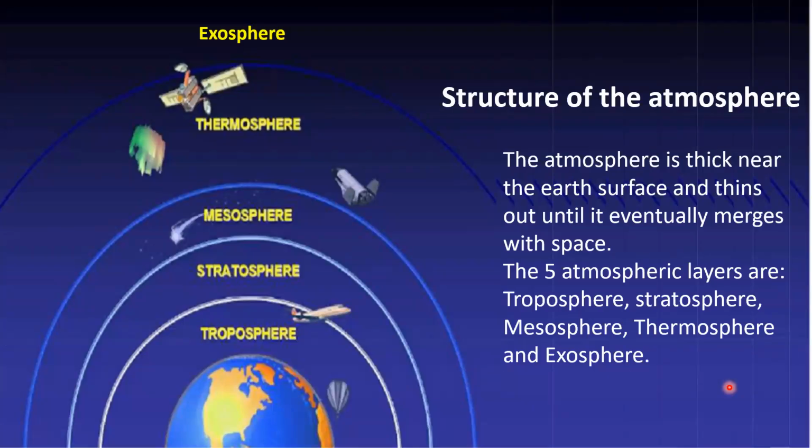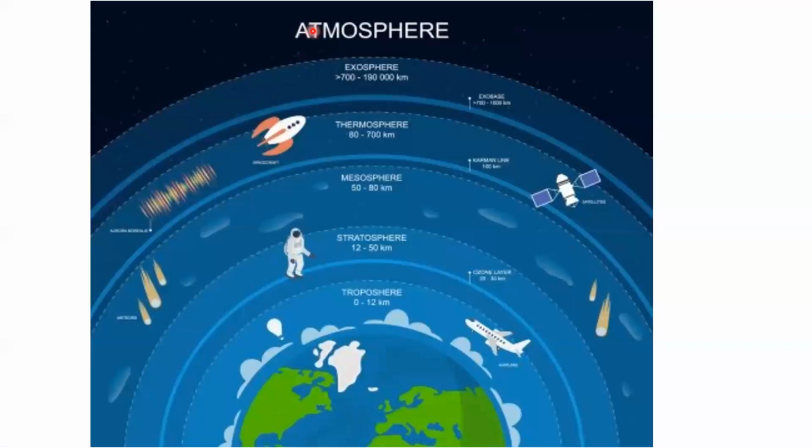Structure of atmosphere. The atmosphere is thick near the Earth's surface because near the Earth's surface there is a greater impact of the gravitational pull of the Earth, and it thins out until it eventually merges with space. The five layers of atmosphere are troposphere, stratosphere, mesosphere, thermosphere, and exosphere. And these are all the five important layers of our atmosphere.